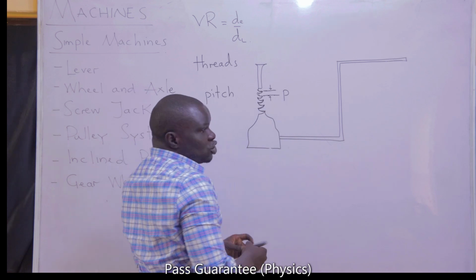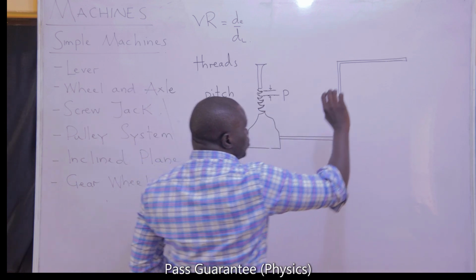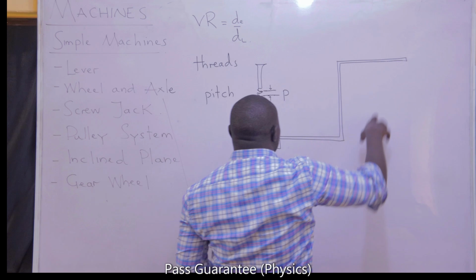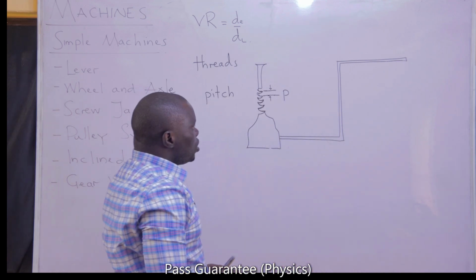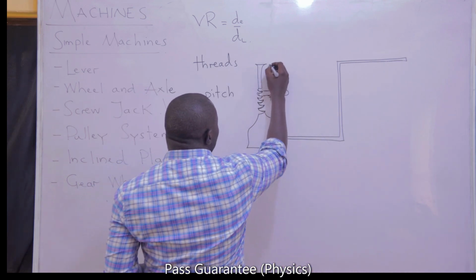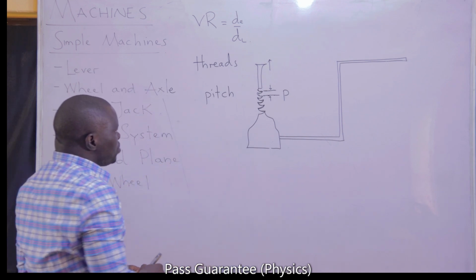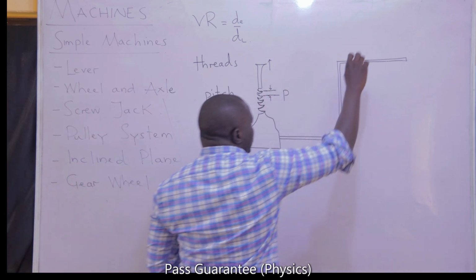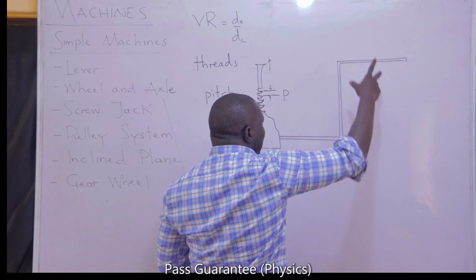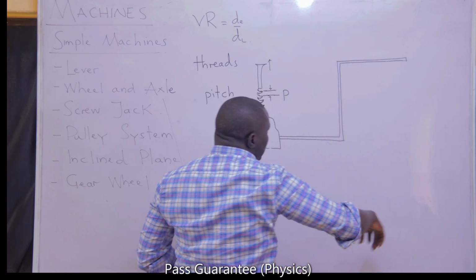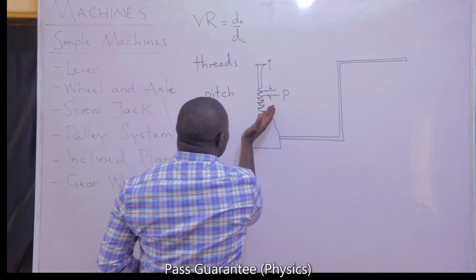So if you want it to move up by 2 or 3 pitches, you have to turn it twice or thrice, depending on how you want it. It still takes a lot of time before this will be able to lift up your car, because the pitch is actually very small. You must turn this several times. But the more this goes around, the more you will be able to move the screw up by a pitch.